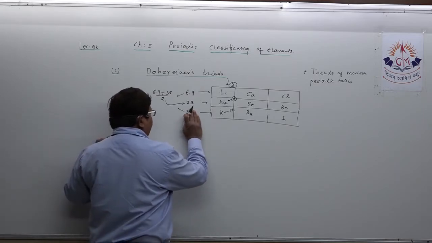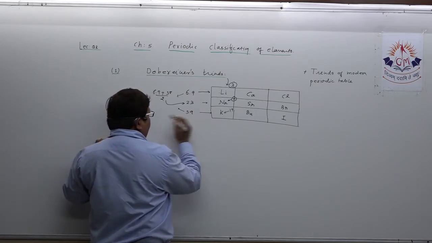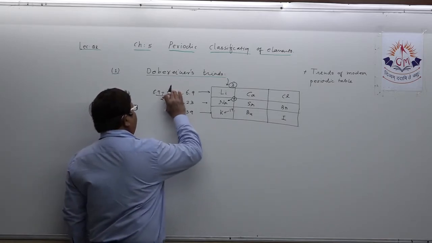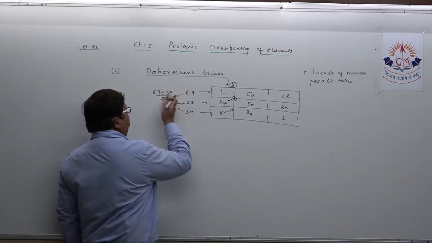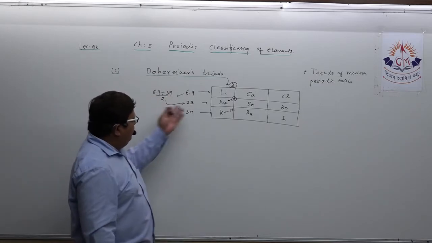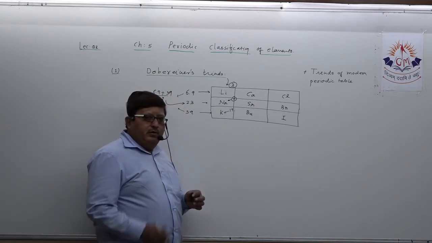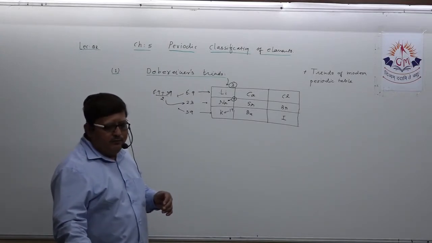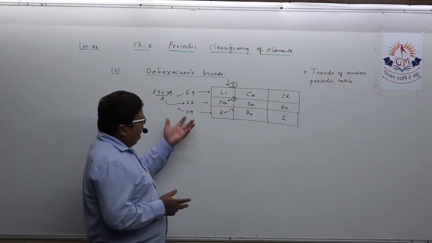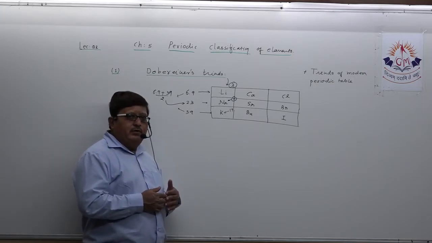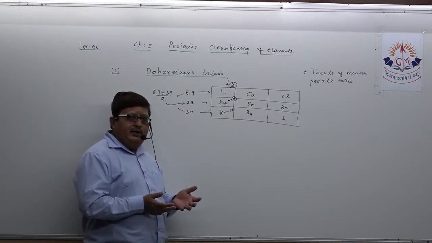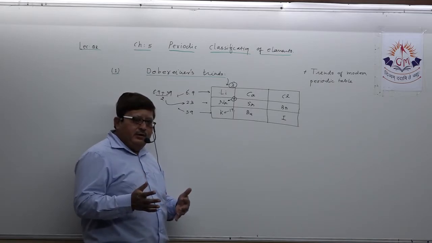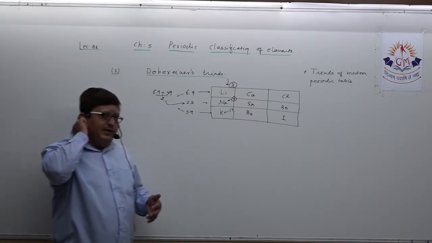Because these are taken tentatively only, and if you add them, you will get the average around, you know, 38 plus 7, 46, around 23. But Dobereiner, according to his classification, could make triads of only 9 elements, so we cannot consider him standard in classification of elements.